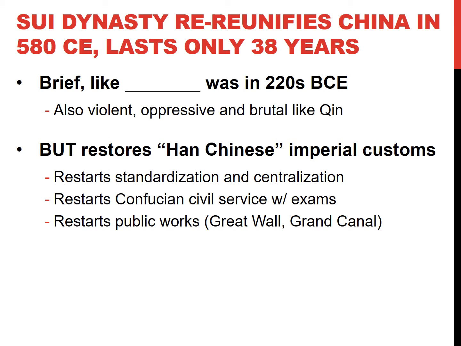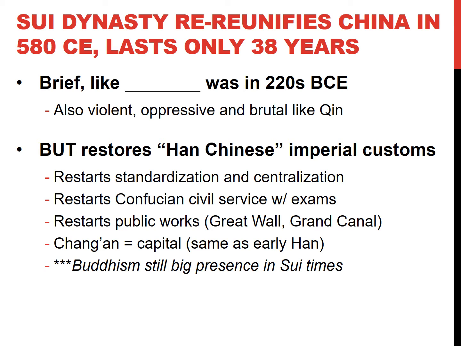We all know that Rome wasn't built in a day, and neither was the Great Wall of China. The other thing we need to know is that the Great Wall of China is our example of monumental architecture, but so is this thing here, the Grand Canal, but we'll get to that later. These are all our continuities. Really important. That means that you probably should write on your paper, these are continuities. They also bring back the capital, Chang'an. It's the same capital that they had in the early Han Dynasty.